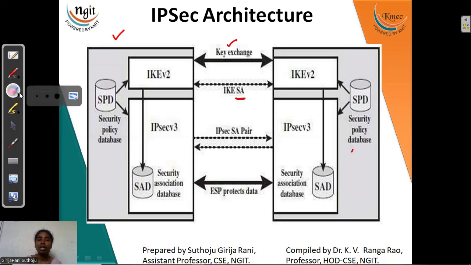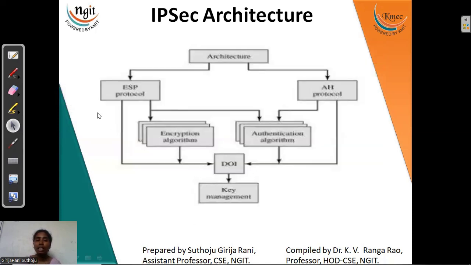So here we have our SAD, Security Association Database, which will be protected by ESP. See, ESP can protect our data. Now coming to the architecture in the next version. See, this is the main architecture with all the protocols.